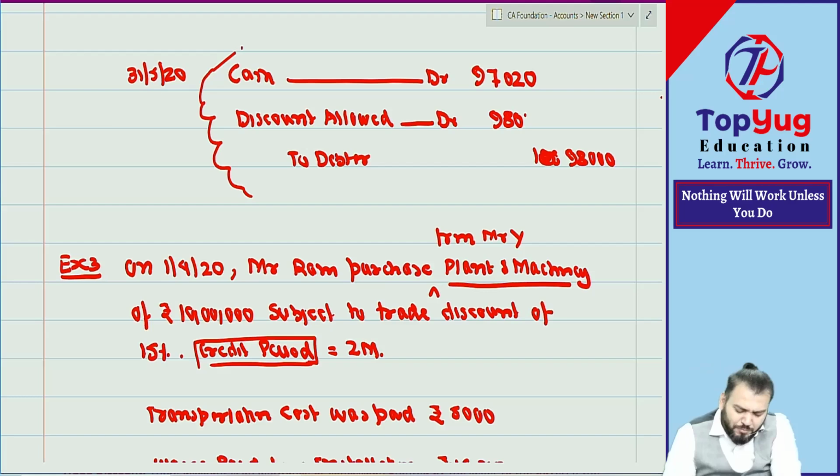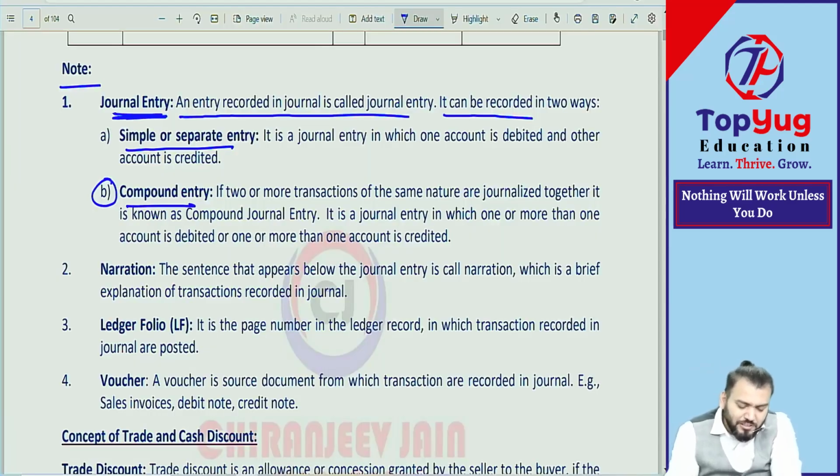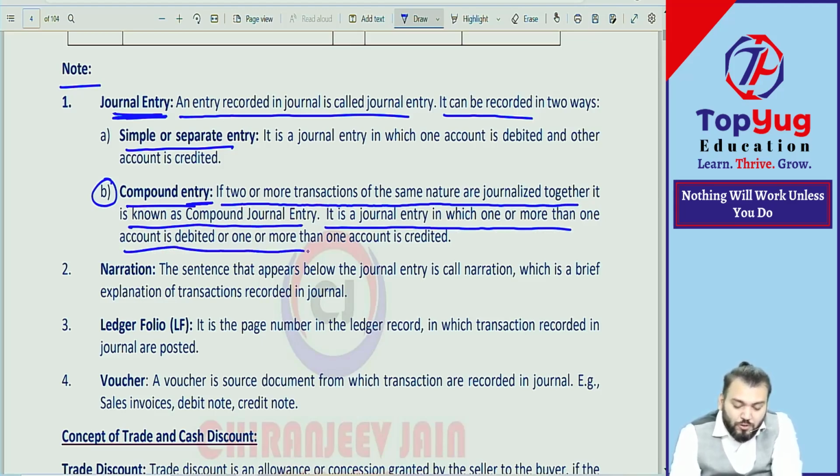It does not make any relevance, but you should know, yes, there are some compound journal entries also. Understood now? If two or more than two transactions of same nature are journalized together, it is known as compound journal entry. It is a journal entry in which one or more than one account is debited or one or more than one account is credited. Means it can be two debit, one credit, or one debit, two credit.